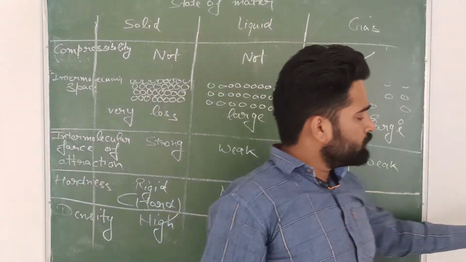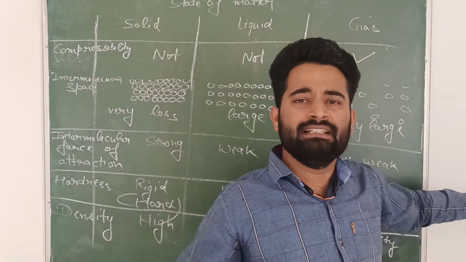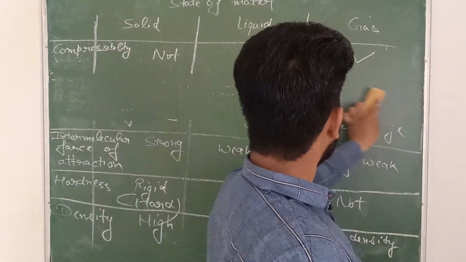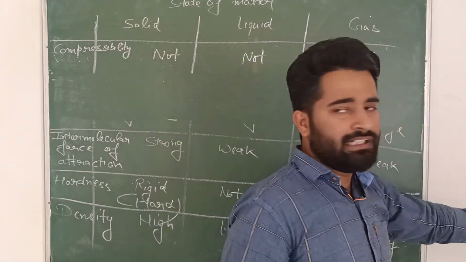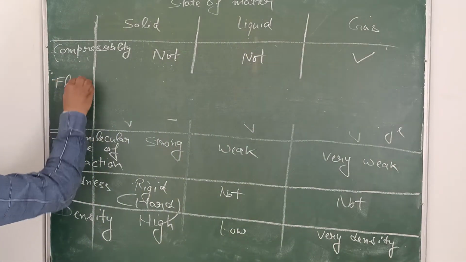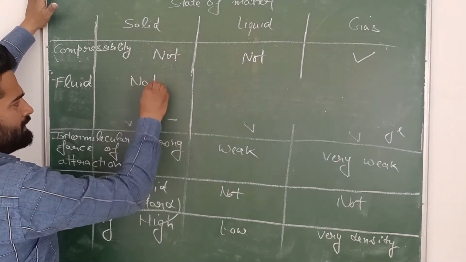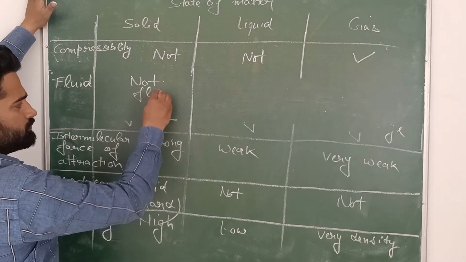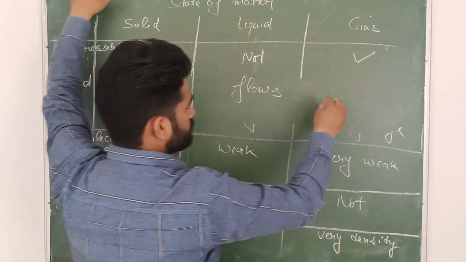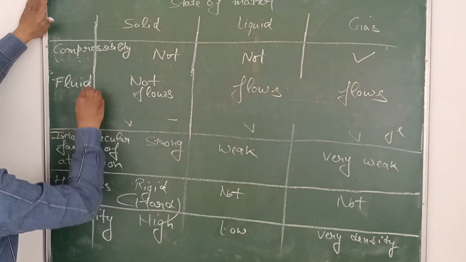And one more point you can also write here, that is fluidity. Fluidity means things which can flow. The things which can flow, that are known as fluid. See here, fluid. Solids, not flows. Liquid, flows. Gases also flows. So this is known as fluidity.